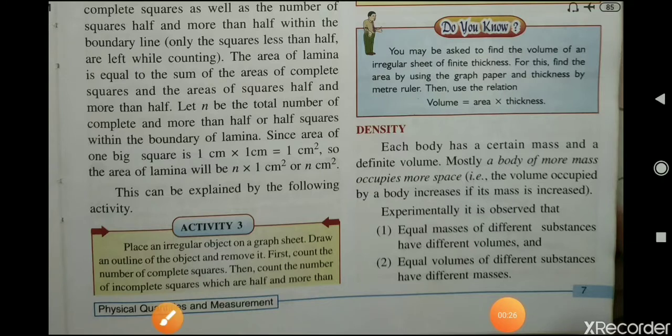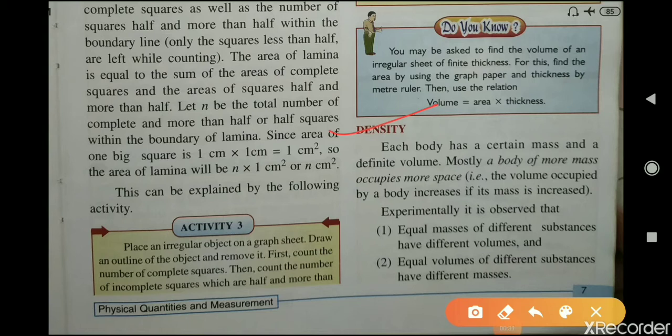So today we will discuss density. What is density? Density is mass per unit volume. You know that each body has a certain mass and a definite volume. Mostly, a body of more mass occupies more space. That is, the volume occupied by a body increases if its mass is increased.